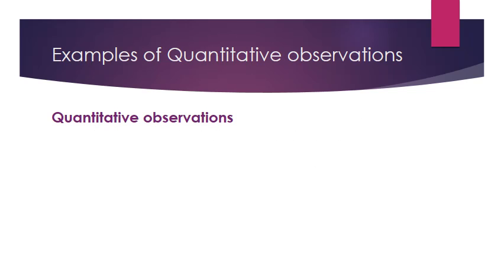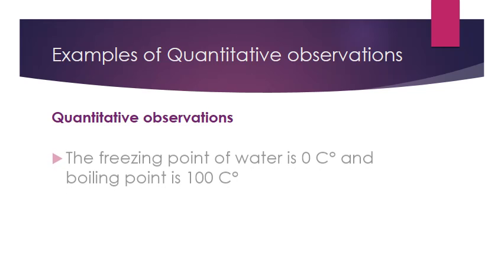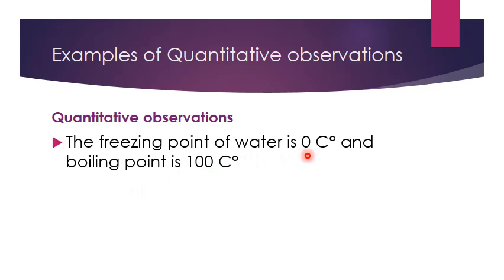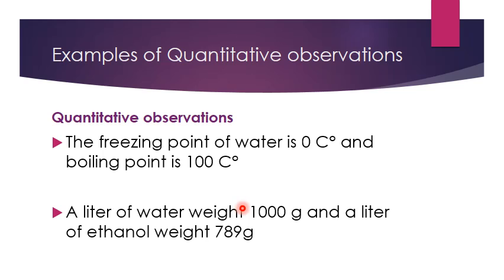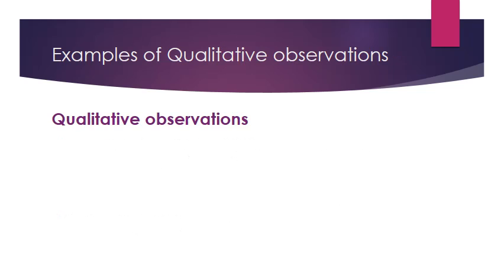Examples of quantitative observations. The freezing point of water is 0 degrees centigrade and the boiling point of water is 100 degrees centigrade. So it's measurable, it's invariable, it's accurate, and it involves numbers. So it is a quantitative observation. A liter of water weighs 1000 grams and a liter of ethanol weighs 789 grams. So it's again more accurate, measurable, and it involves numbers.